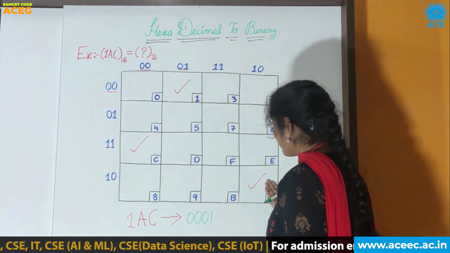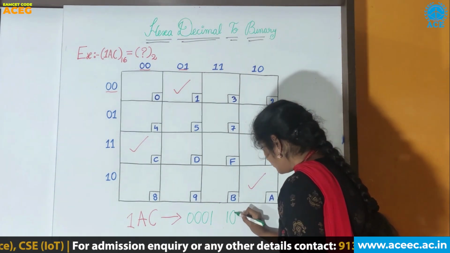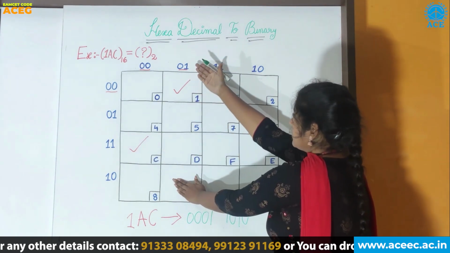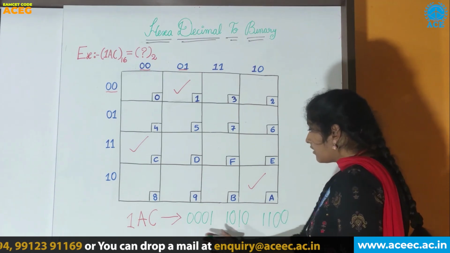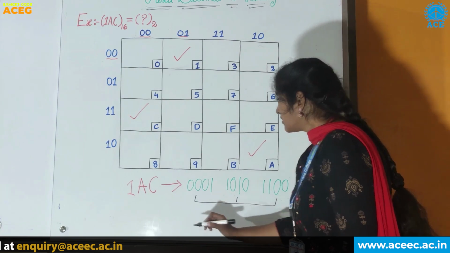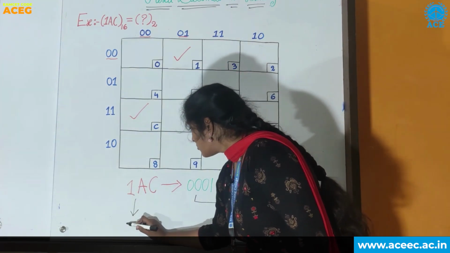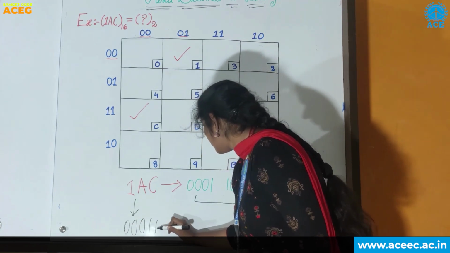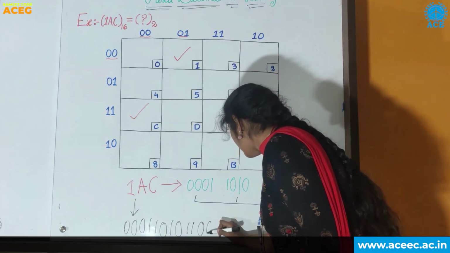Similarly for the A, it is 1010. And for the C, 1100. Finally, we have to combine these 3 values. Then we will get the hexadecimal of 1AC to the binary with base 2.